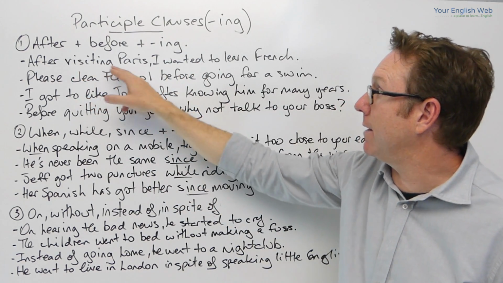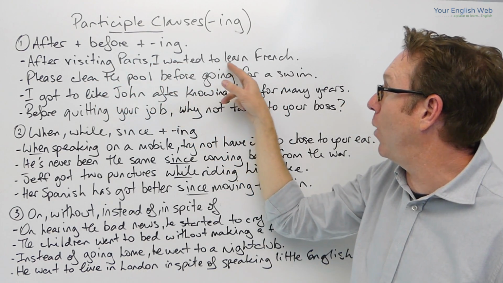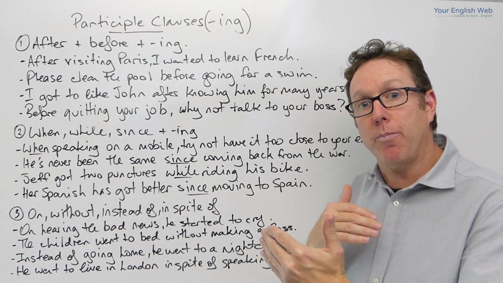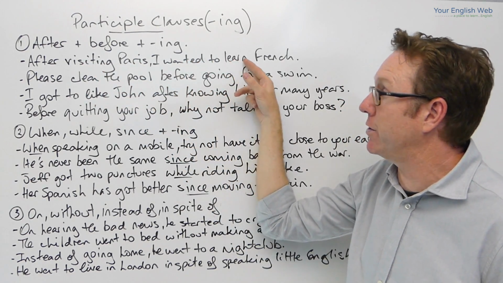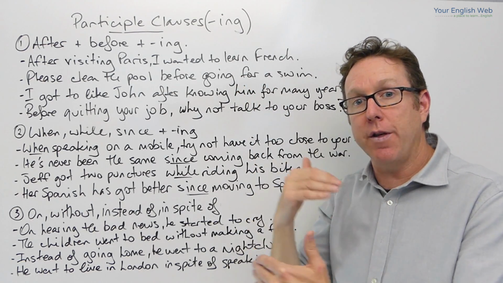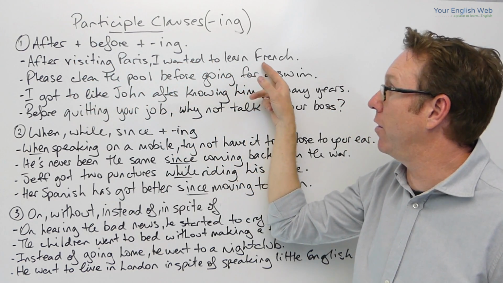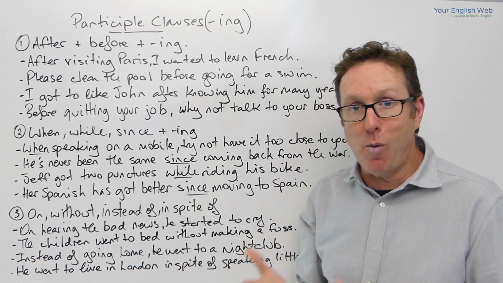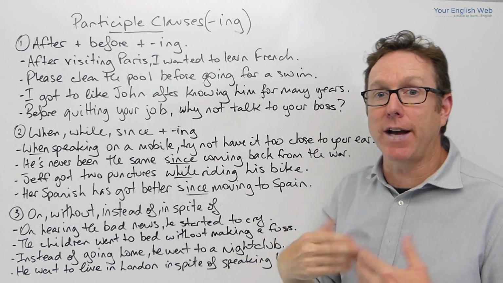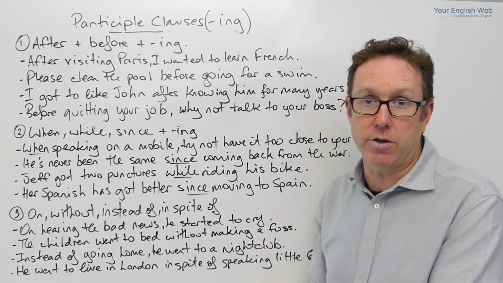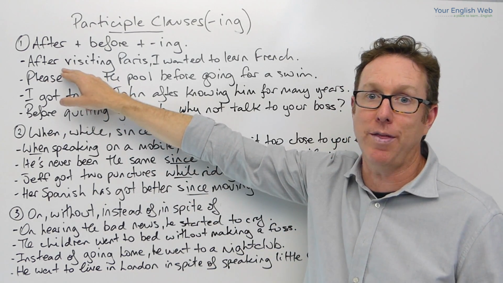So, after visiting Paris, I wanted to learn French, okay? After visiting Paris, I wanted to learn French. Here we're also putting the sentence in order as well. So we're seeing that two things happened after each other, okay? Now, if they were normal sentences, most likely it would be, I visited Paris and I liked it so much, I wanted to learn French. So we're replacing that first subject and verb with the participle clause here with after.